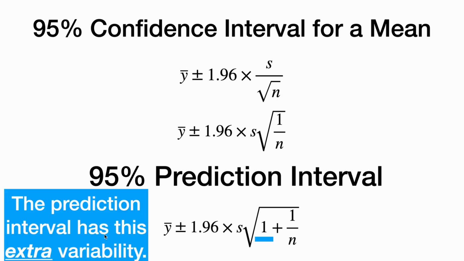It has extra variability. This 1 is being multiplied by the S because we have the additional inherent standard deviation that all observations have. Because we're not just trying to predict the mean, because we're trying to predict the actual outcome of a single individual, we have extra uncertainty that shows up in the formula. And often, in the context of regression or other things, when we see the formula for a prediction interval, it will have this extra 1 in it, which tells us that the interval is wider.